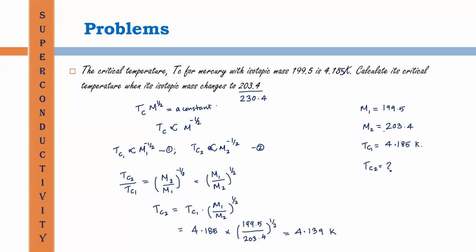Then the only change is that we have to substitute 230.4 here. Then a value that will be less than 4.139 will be obtained. Okay. Next we go to the other question.